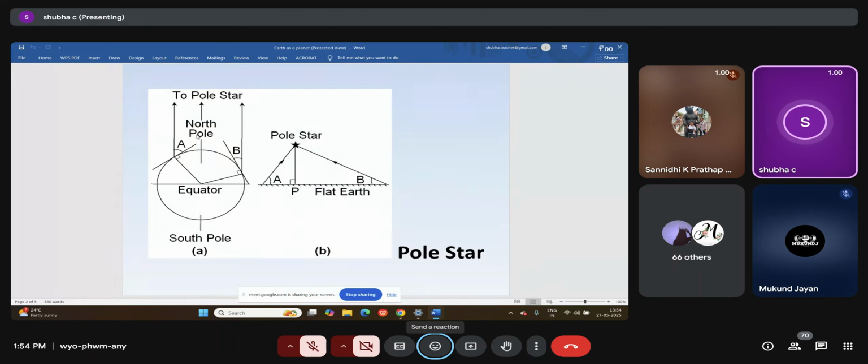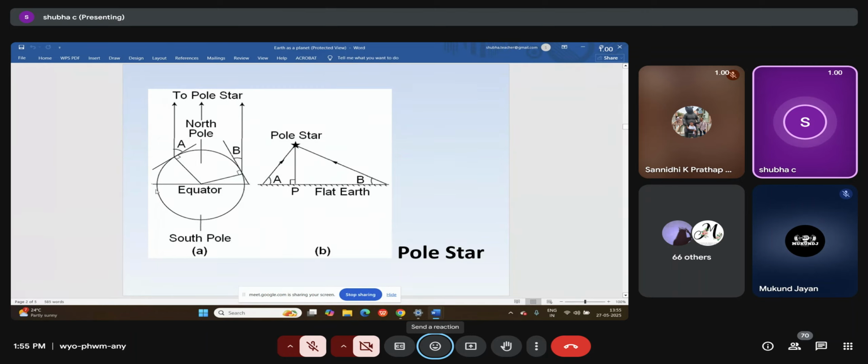It's mainly because the polar star is almost stagnant. That means it does not move much. So it is very much visible, and as you move closer, we call it the horizon. I'll explain that horizon part also. As you move near the equatorial region, the angle changes. From the 90-degree North Pole you can see the polar star, but as you move to the equatorial regions, the angle starts decreasing. At the equator, it is at 0 degrees.